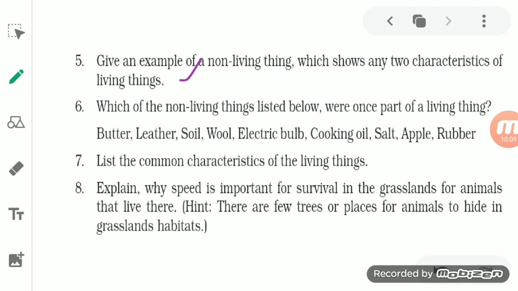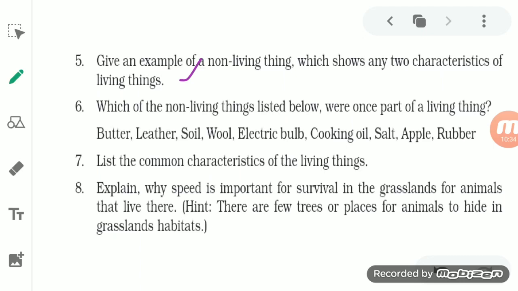The second characteristic which is shown by the cloud is that it shows movement. So you know students, basically living things can move on their own without any external force, and non-living things cannot move unless we provide an external force on them. But the clouds, you see, show movement.